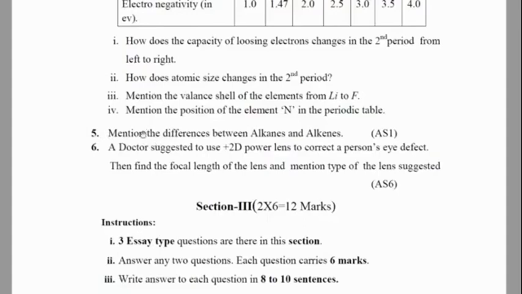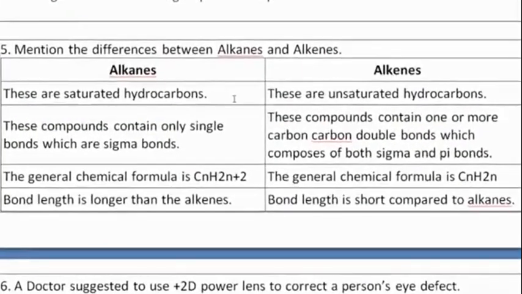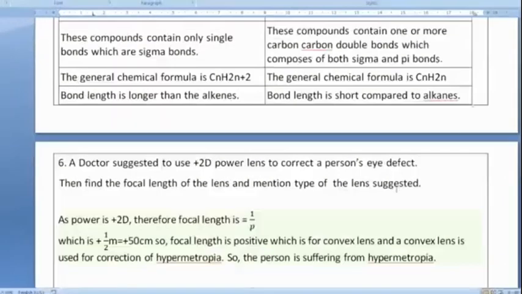Moving to the fifth question in section 2: mention the difference between alkanes and alkenes. Alkanes are saturated hydrocarbons, whereas alkenes are unsaturated hydrocarbons. Alkanes contain only single bonds, whereas alkenes contain double bonds. The general chemical formula of alkanes is CnH2n+2. The general chemical formula of alkenes is CnH2n. The bond length is longer in alkanes than in alkenes, whereas alkenes have a shorter bond length compared to alkanes.